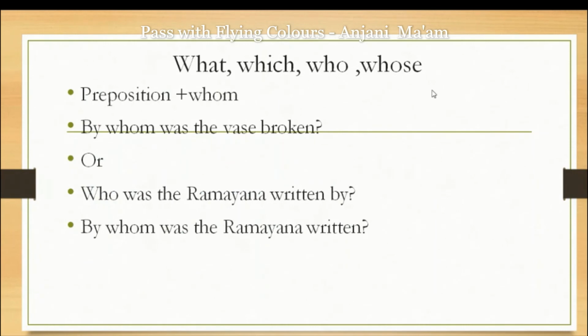What, which, who and whose, further uses. Preposition plus whom is used. First sentence: By whom was the vase broken? It is also correct. But if you don't want to use this preposition before whom, you can take it after it. Who was the Ramayana written by?